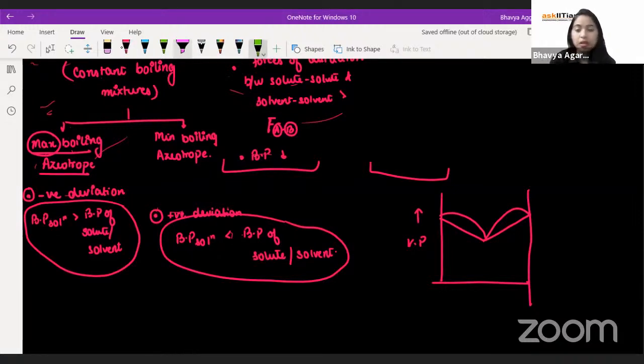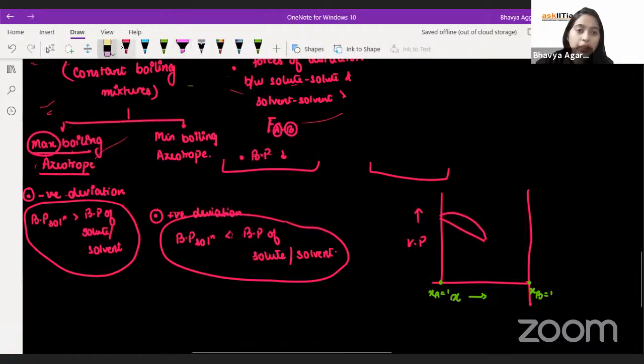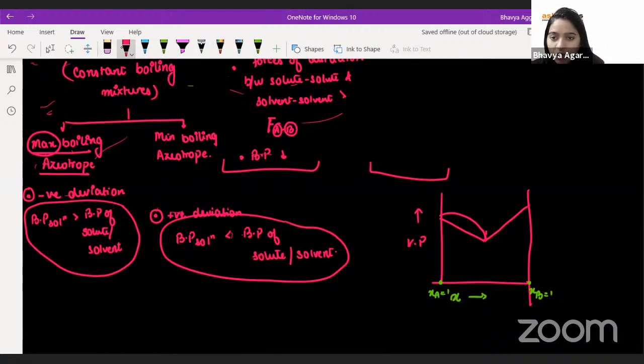Now, if I talk about boiling point versus mole fraction, here I'm saying that mole fraction of A is 1, and here I'm saying mole fraction of B is 1. Okay. So by looking at this graph, can you tell me what sort of graph is this?